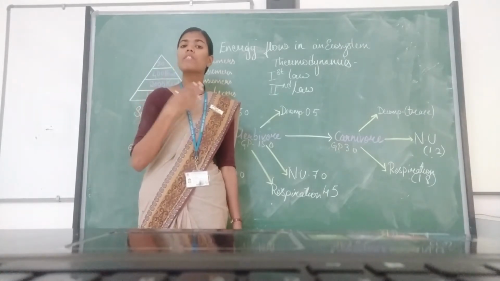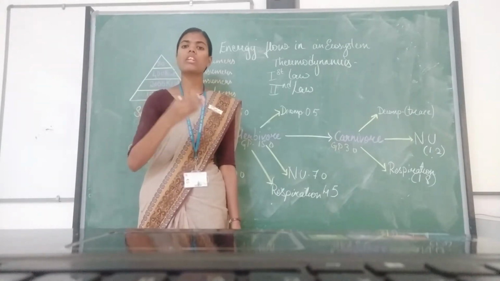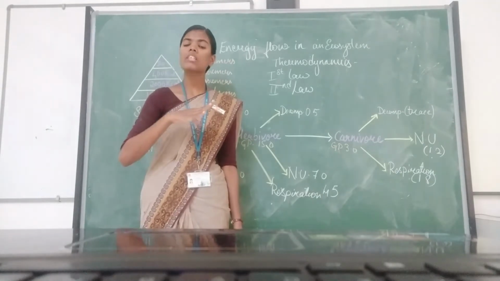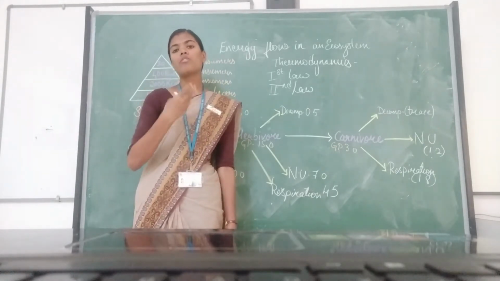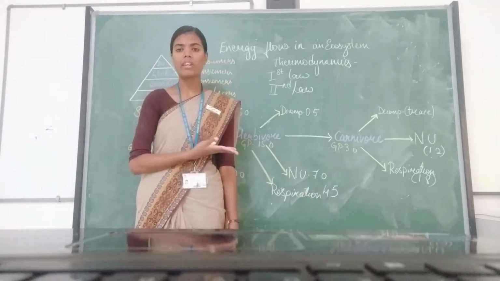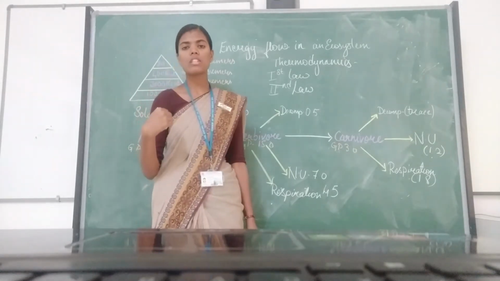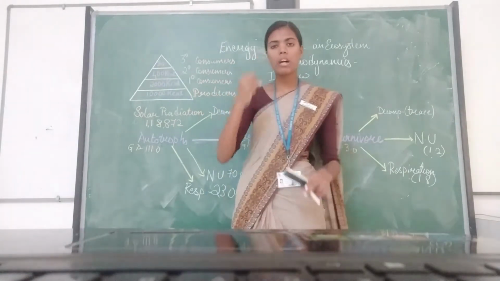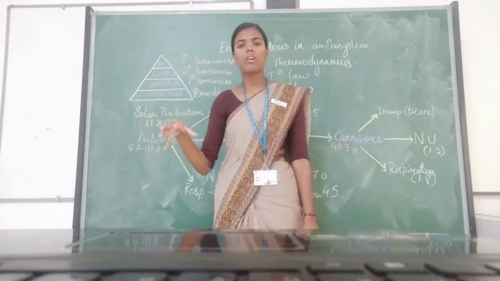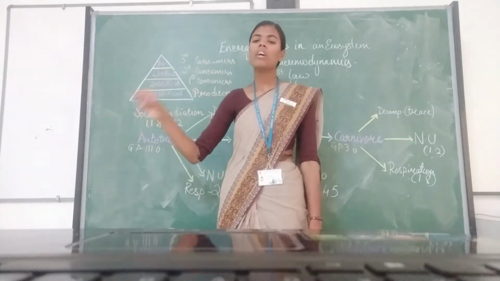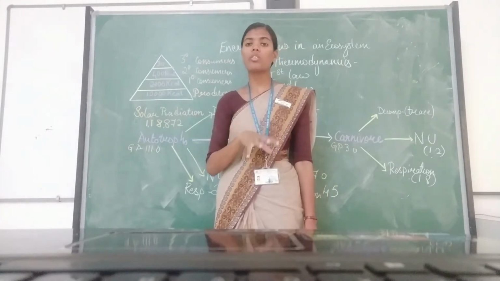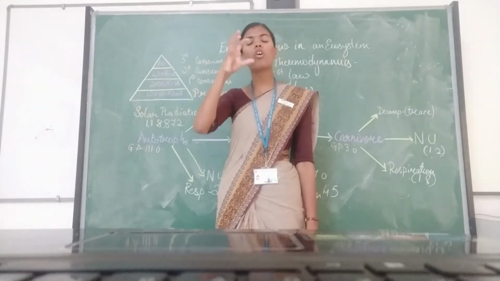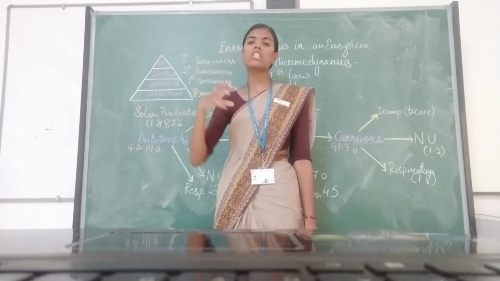Only 56% of that total energy is absorbed by the earth, whereas 44% is reflected back. Out of this 56% of energy, some amount is received by the plants, some by the animals, and some by the microorganisms, depending on the habitat and on how much solar radiation falls on the surface of the earth.